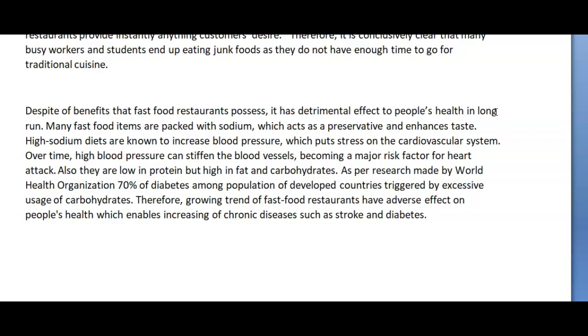Also, they are low in protein. What is they? Who is they? What is they? I'm so confused. What is the they referring to? They are low in protein but high in fat and carbohydrates.